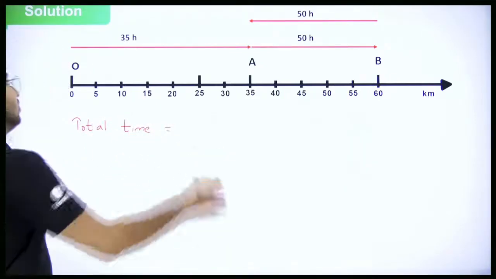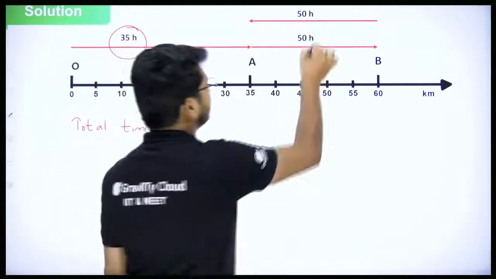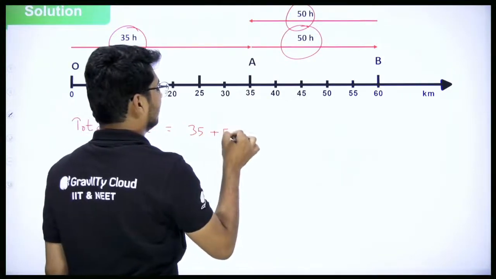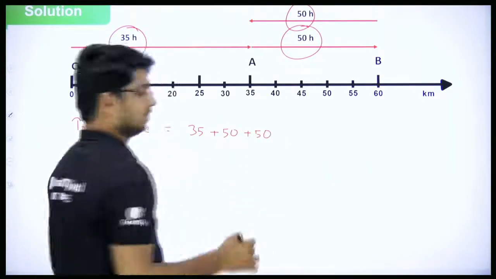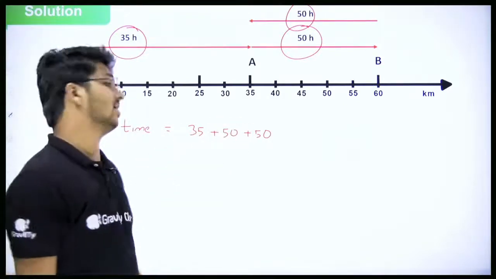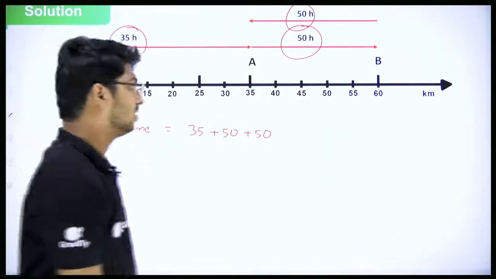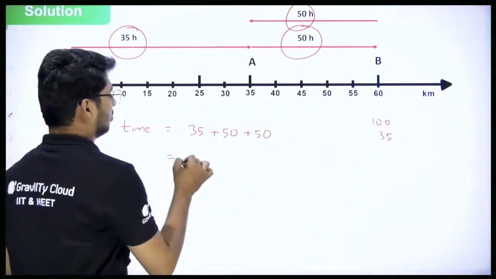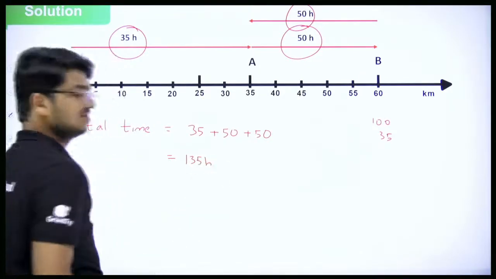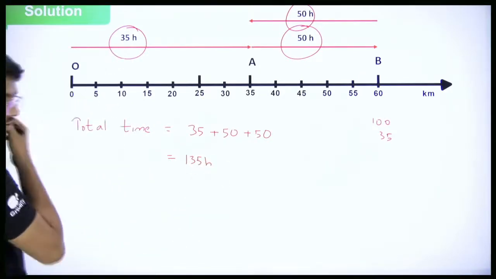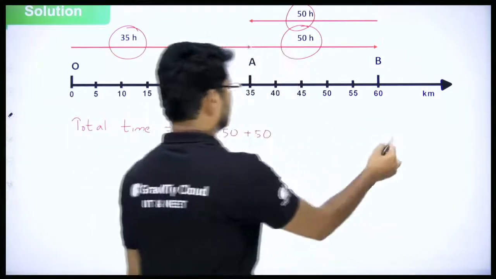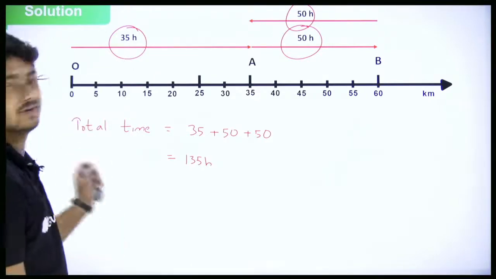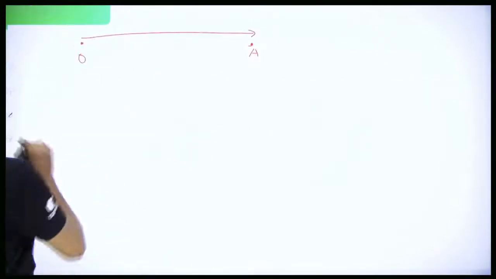So total time will be what? 35 hours plus 50 plus 50, right? 35 plus 50 plus 50. 50 plus 50, how much? 100. 100 plus 35, you should know that now. It is how much? 135 hours. Yes or no? So we got the total time as 135 hours. Now once we get this, we have total displacement and total time, then we need average velocity.